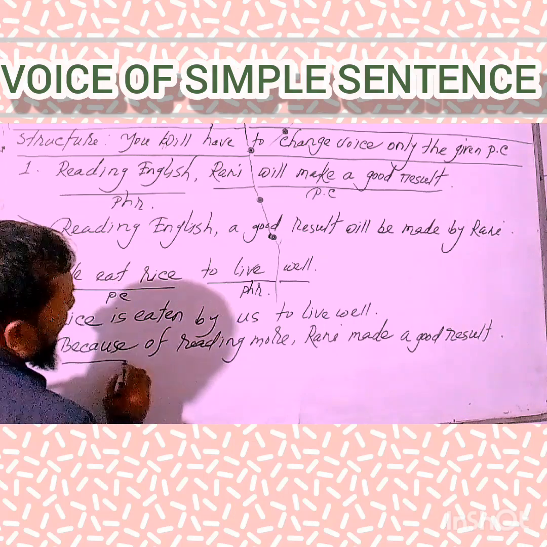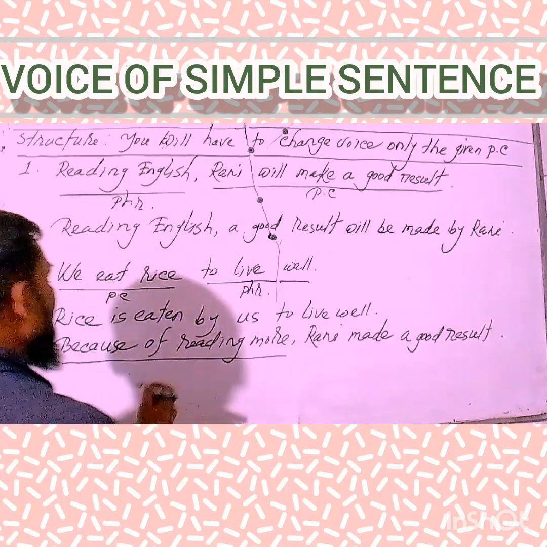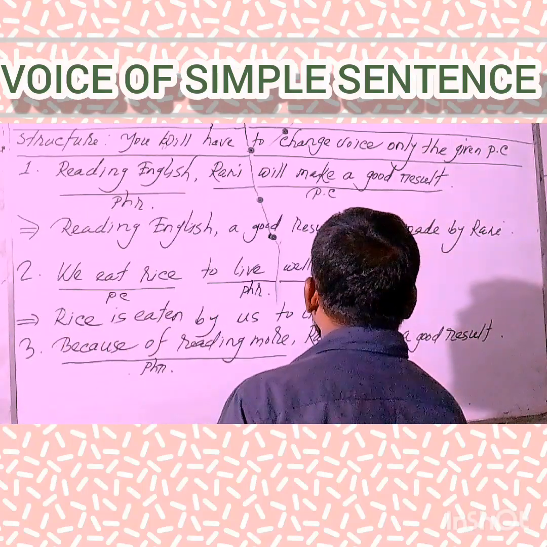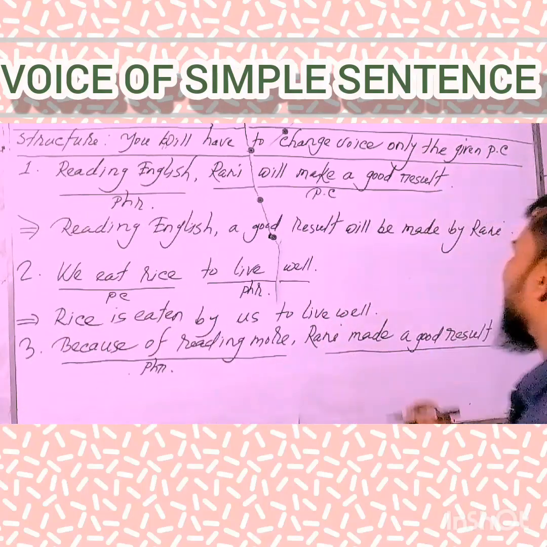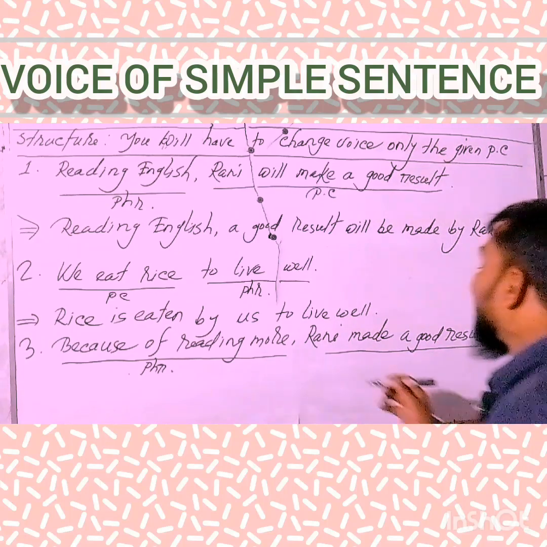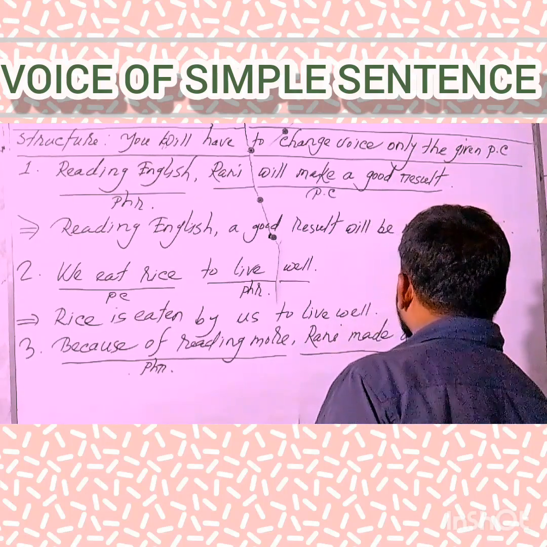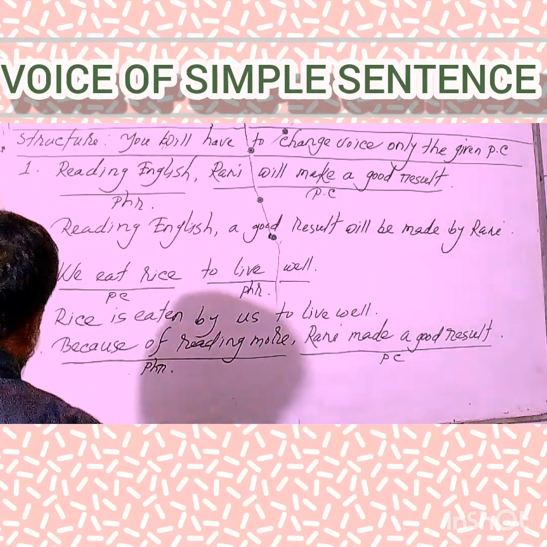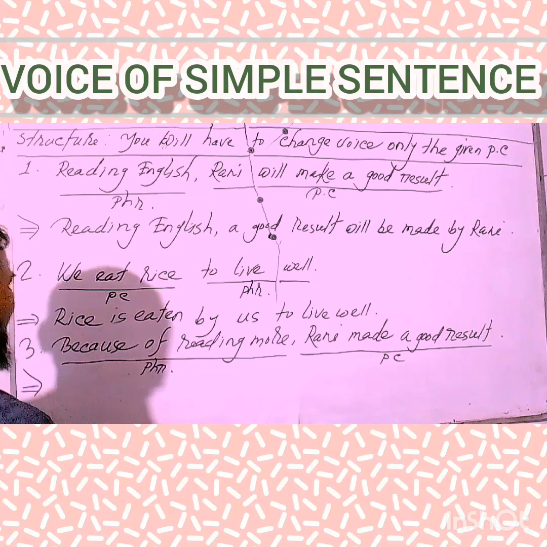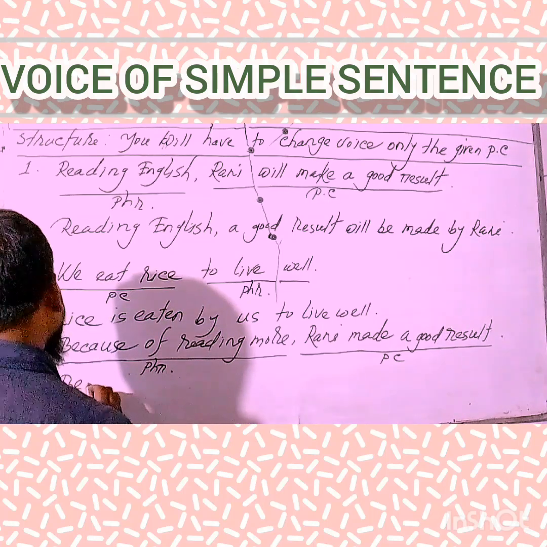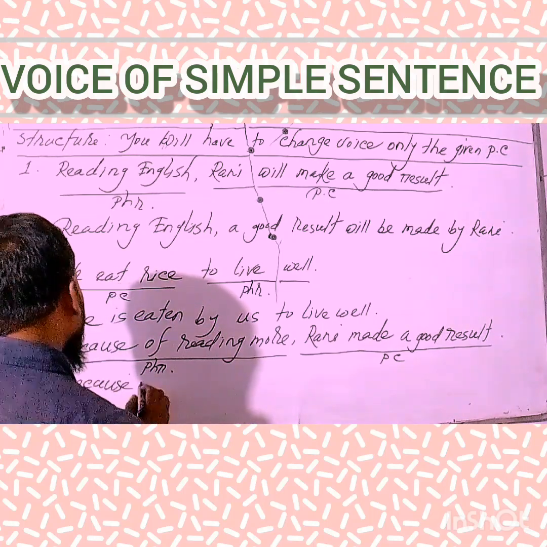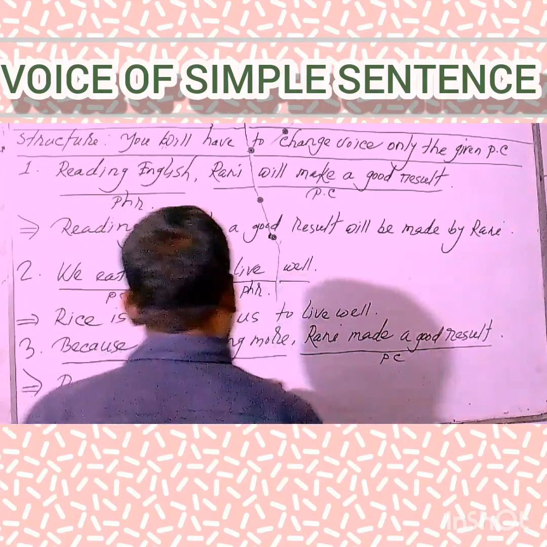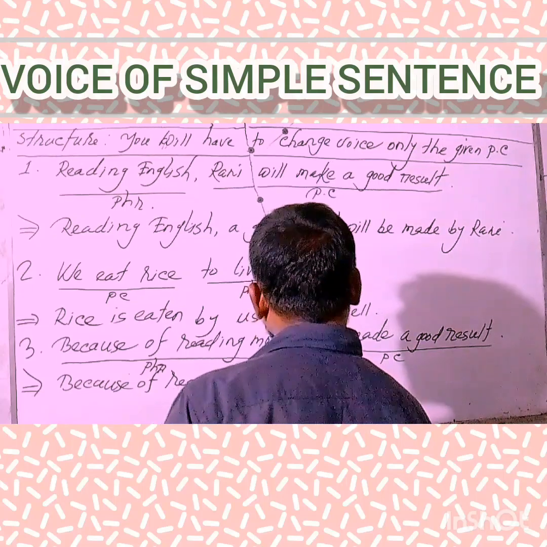One version, because of reading more. This version is called a phrase. And another version, Rani made a good result. This version is called a principal clause. Of course, you know that, my dear learners. Now we'll have to solve it ourselves. So, try to note the given phrase. The given phrase here is because of reading more.